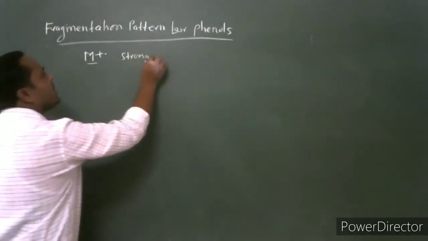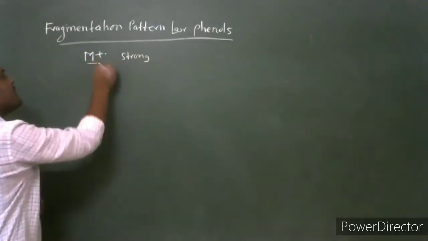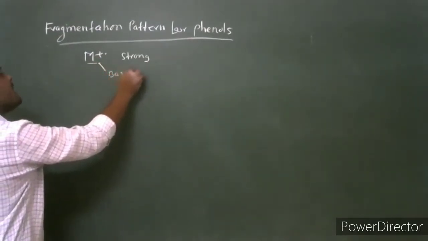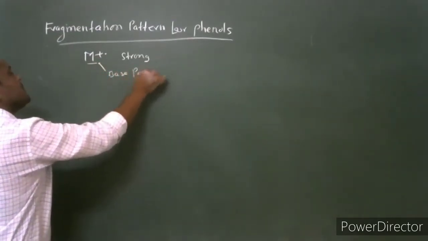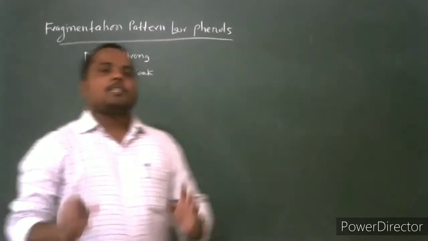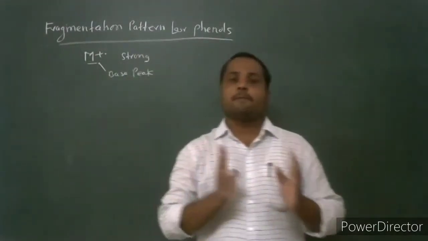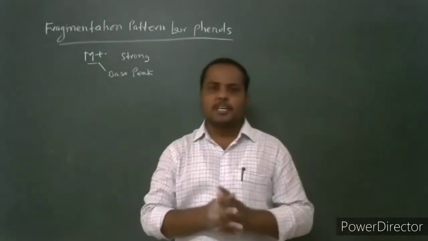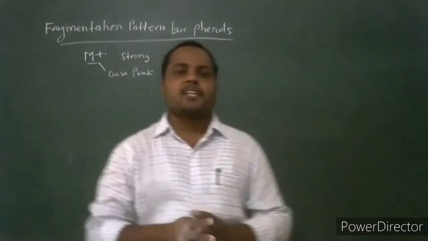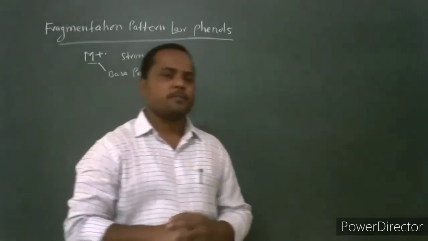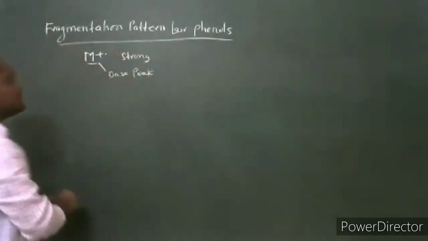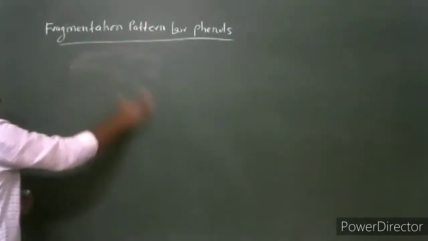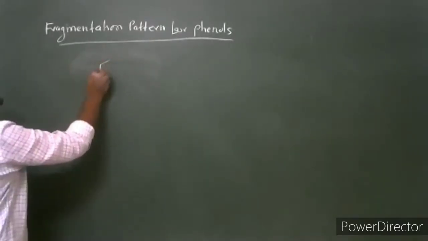In most phenolic compounds, the molecular ion peak is the base peak in the mass spectrum. Then what is the fragmentation pattern for the phenolic compound? For the phenolic compound, then consider the fragmentation. We take the example of phenol.